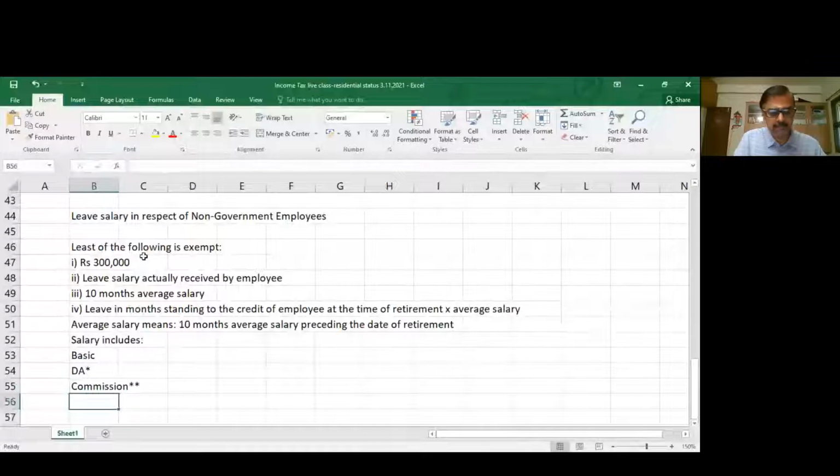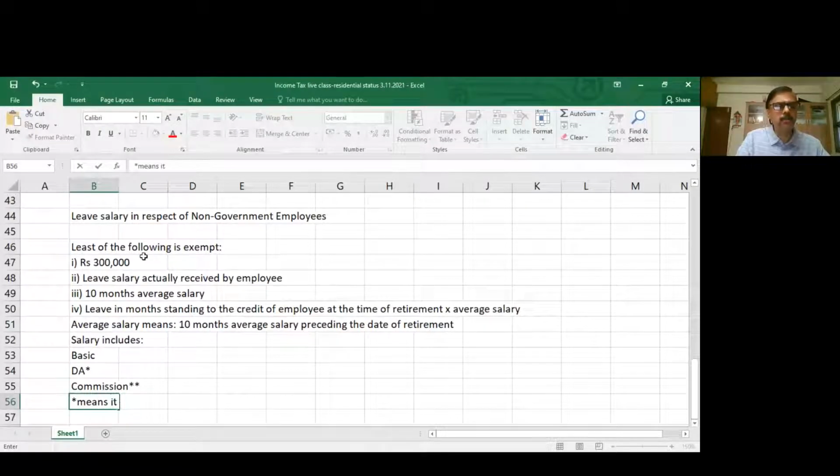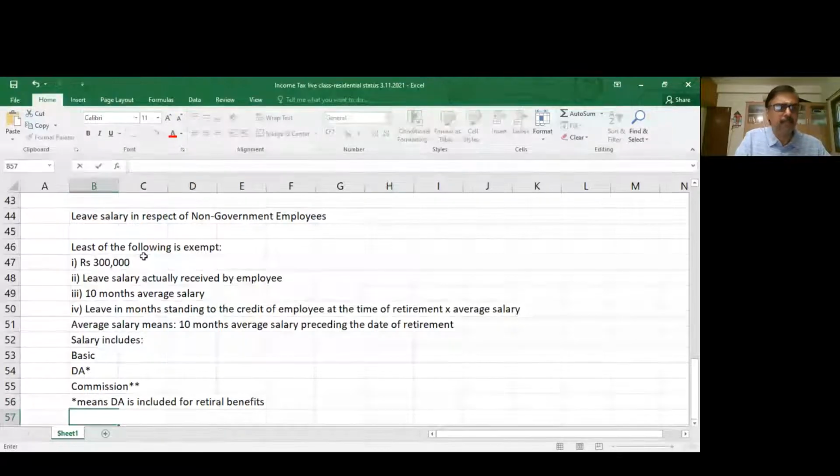So star means DA is included for retirement benefits. If you include DA for retirement benefits, you should include it for the purpose of the meaning of salary. It's called the meaning of salary. Commission will be included. What does it mean?